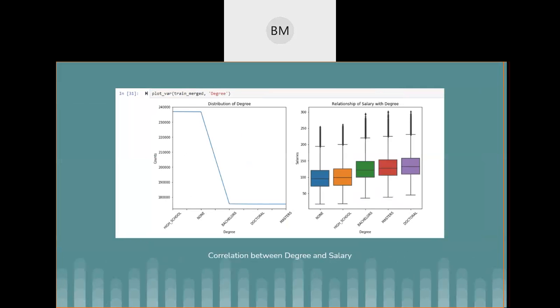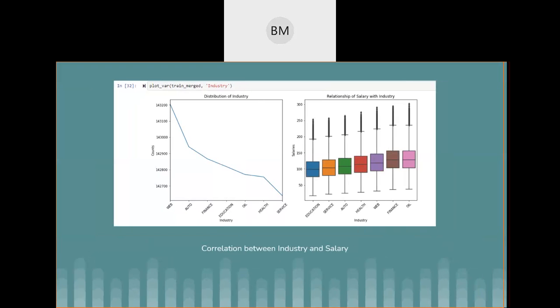The doctoral degree holders were getting paid higher when compared to the high school, bachelor's and master's degree people. And in the correlation between the industry and the salary, I think the oil industry is paying more for jobs when compared to other industries.